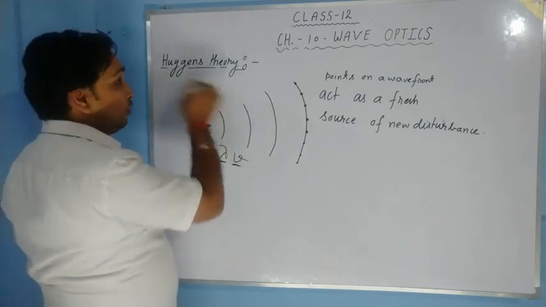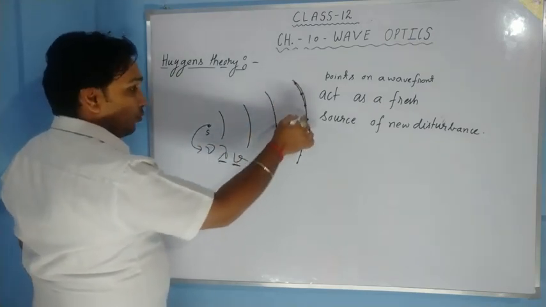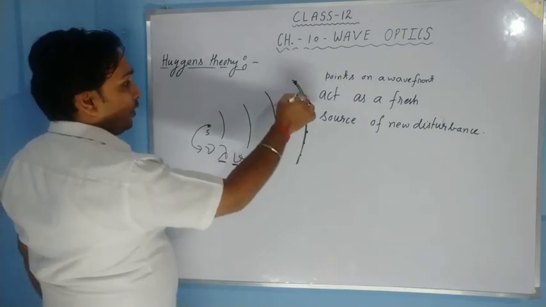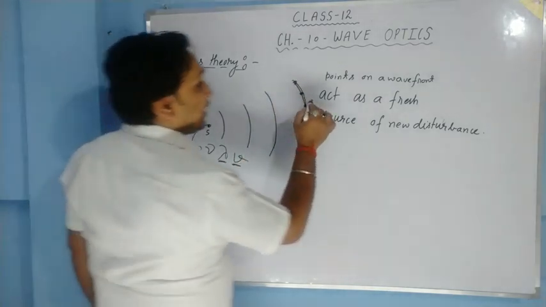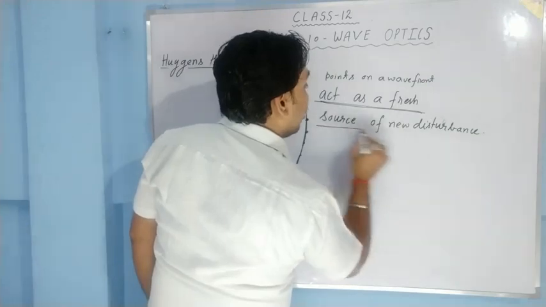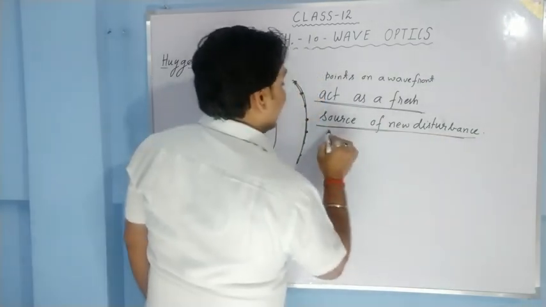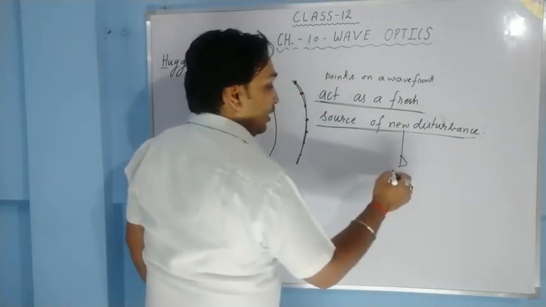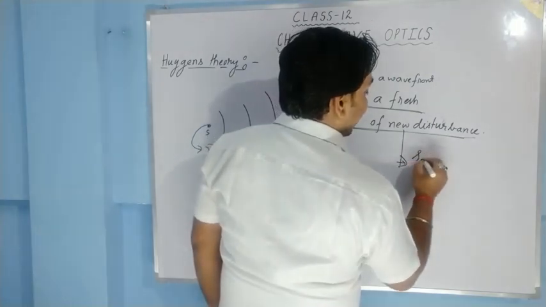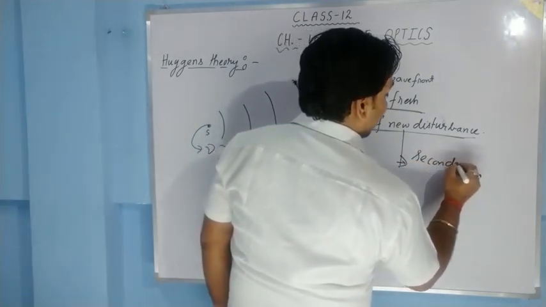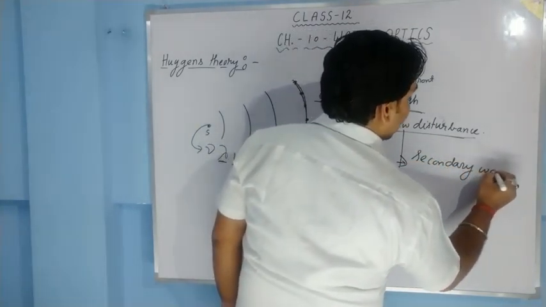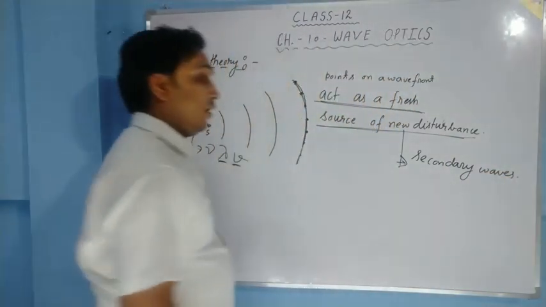So according to Huygens theory, every point on a wavefront acts as a fresh source of new disturbance. And this new disturbance is called secondary waves. Okay?